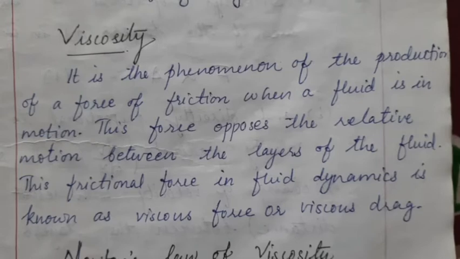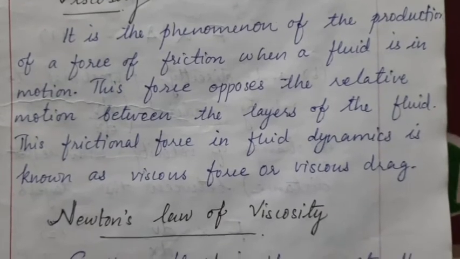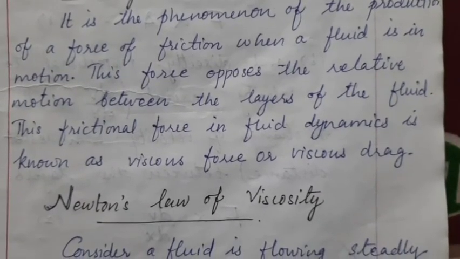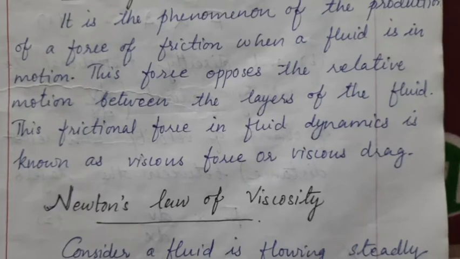Depending on the density, the viscous force is different for different liquids. Connected to this viscosity, there is a law suggested by Newton. For example, let's consider a fluid which is steadily flowing with parallel layers.